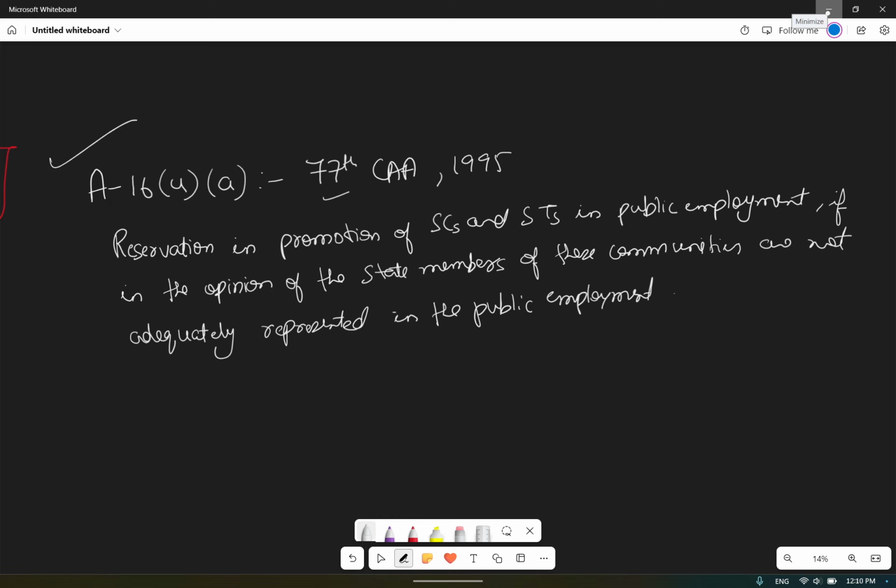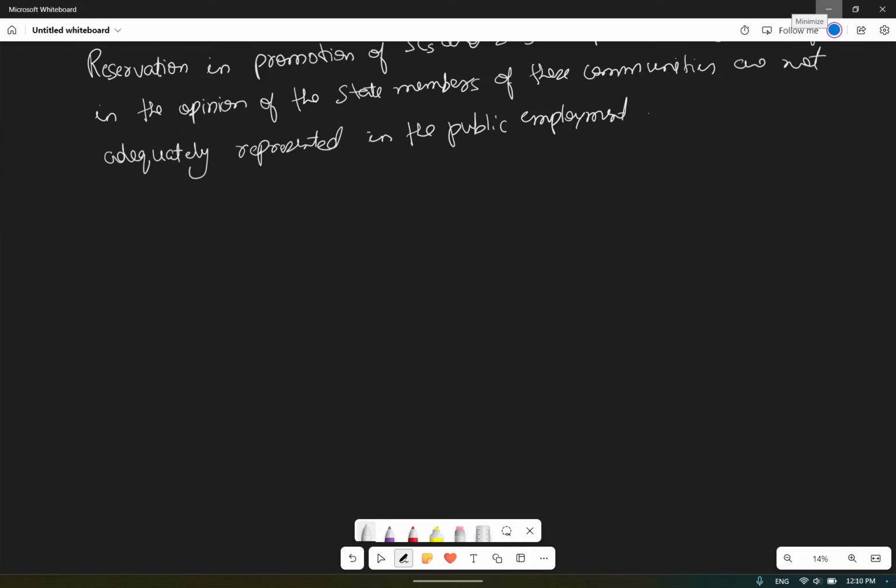Okay, so the M. Nagaraj versus Union of India case happened in 2006. Within that case, three constitutional requirements were laid down. The SC and ST communities must be socially and educationally backward. The Supreme Court asked them to provide the data for it, the required data, and they provided the data that they are not adequately represented in public employment.